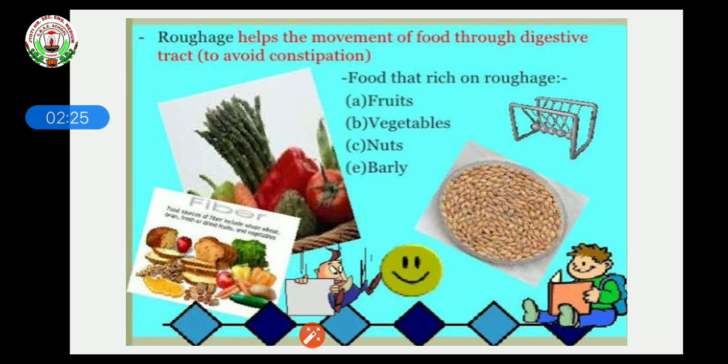Roughage helps the food move from the large intestine to the lower intestine to avoid constipation. Many fruits and vegetables are rich in roughage, such as fruits, vegetables, nuts, barley, and many grains.